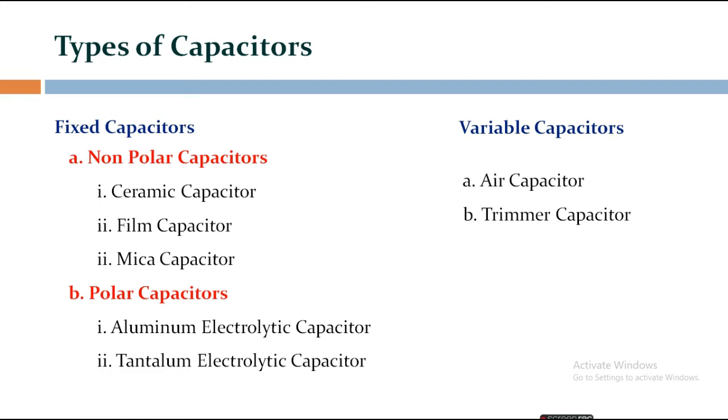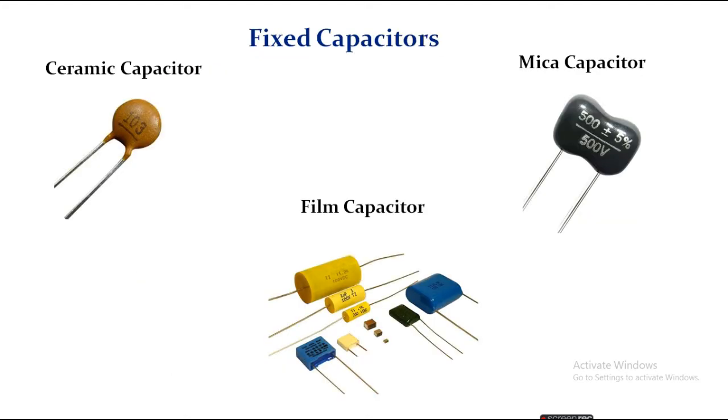Capacitors are divided into two mechanical groups: fixed capacitors with a fixed capacitance value and variable capacitors with a variable or adjustable capacitance value. Fixed capacitors are classified into two types: first one non-polar, second one polar. Non-polar capacitor. First one is the ceramic capacitor.